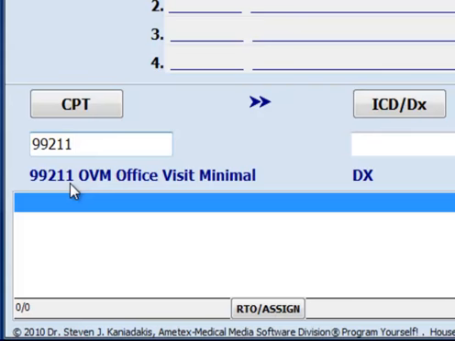For office visit minimal, you can enter in the code number. If you're not sure what the code number is, but you're sure of your in-house code letters, you would use your in-house code letters OVM for office visit minimal, and it is representative of the code number 99211.